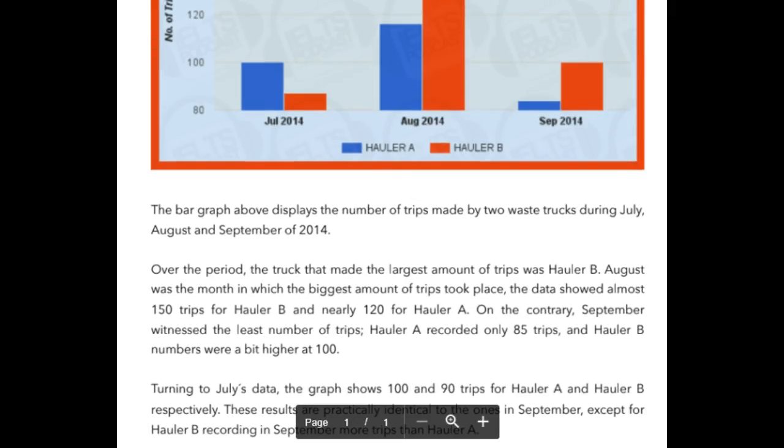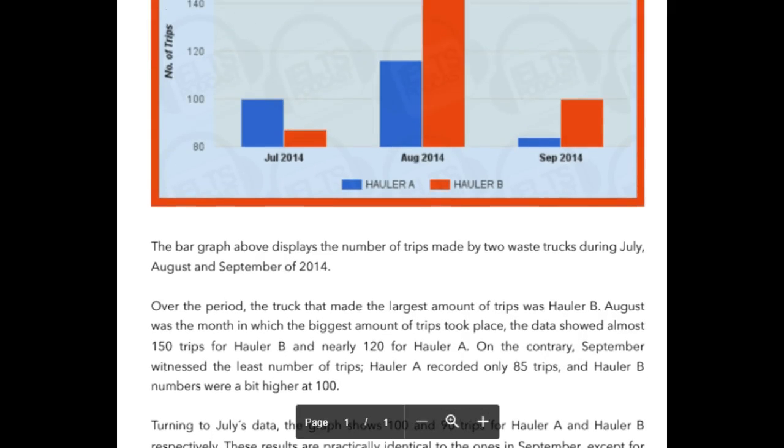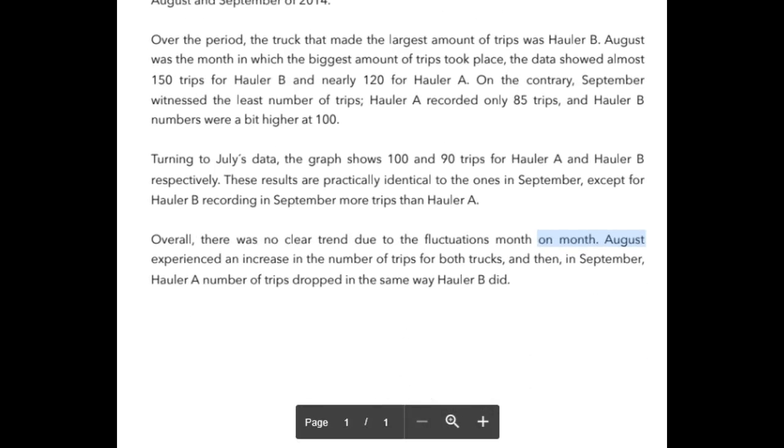So what you really could have said here to make this absolutely band 9 level was: these results are practically identical to the ones in September, except in reverse. That is, hauler B showed 100 while hauler A showed a little above 80. And that would have made it absolutely perfect.